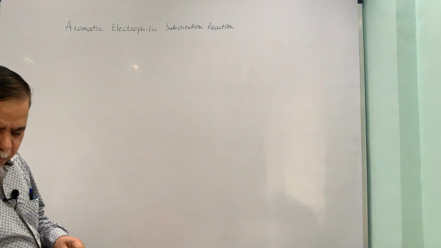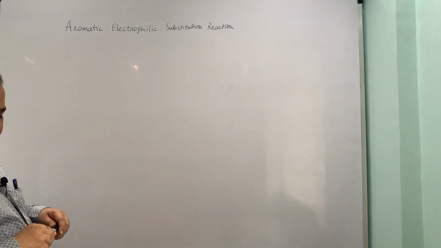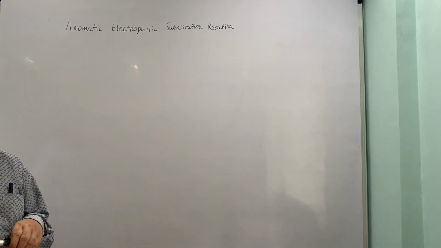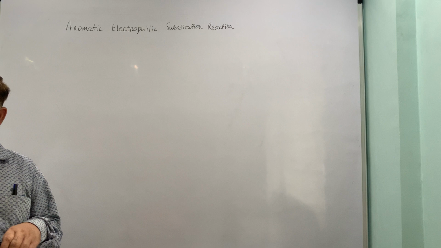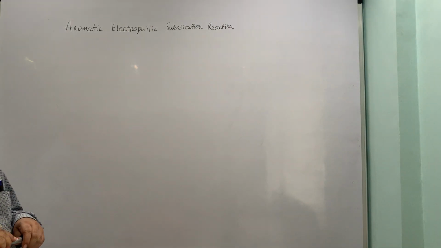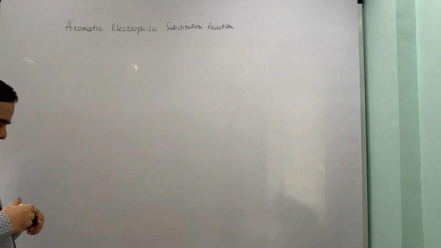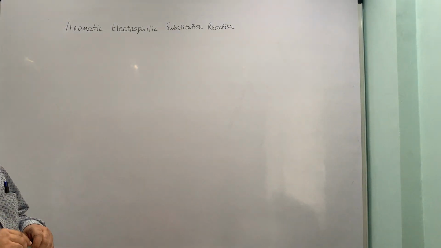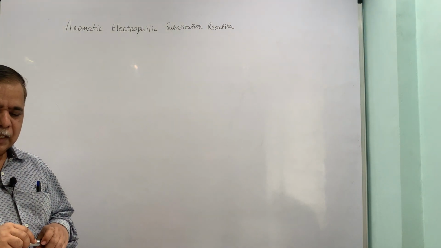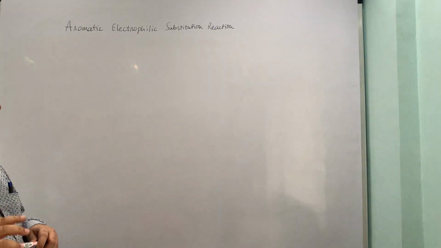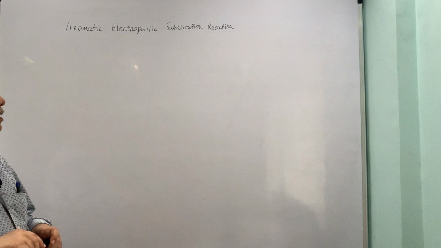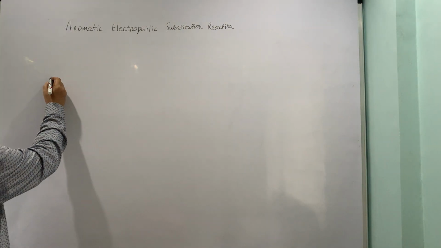Now about the ortho para and meta orientation. Why do we say that it is an ortho para directing group and one is a meta directing group? The reason can be rationalized on the basis of the stability of arenium ions which are formed, and the arenium ion intermediates can be stabilized through resonance effect. And one illustrative example we'll have.